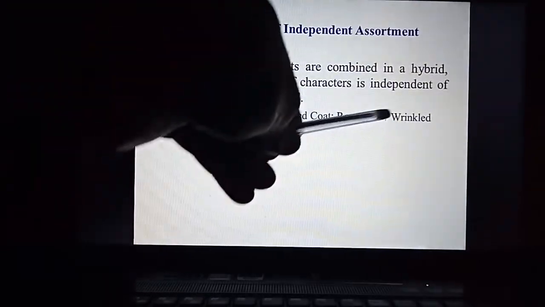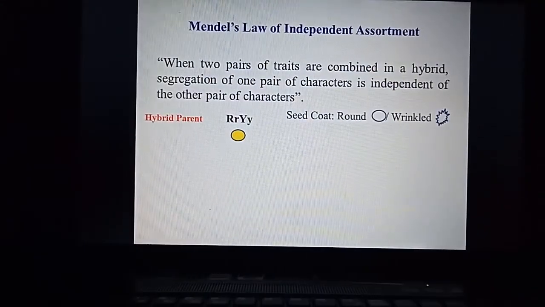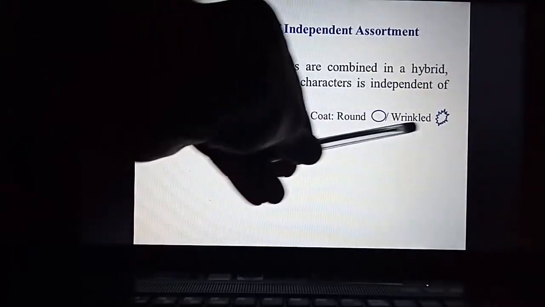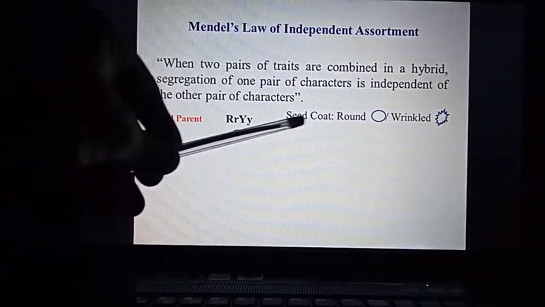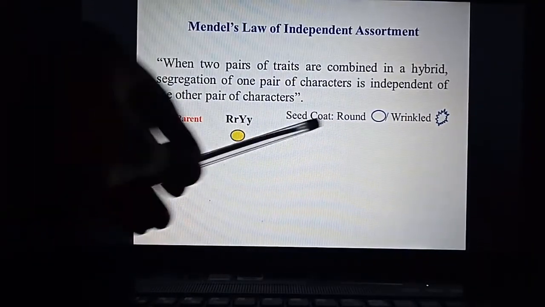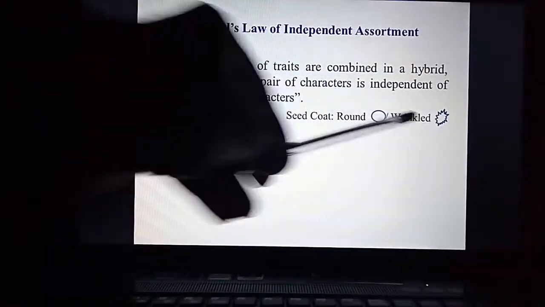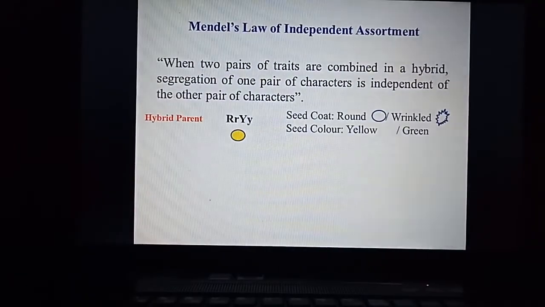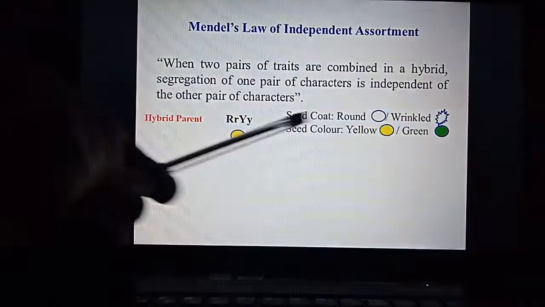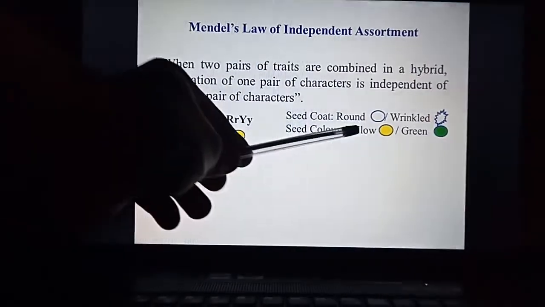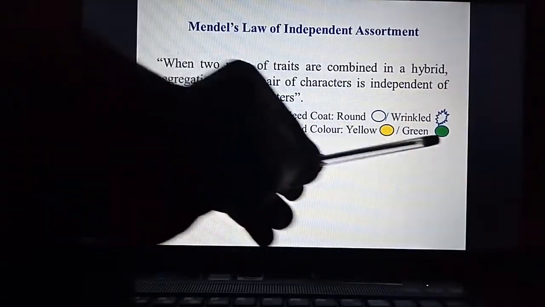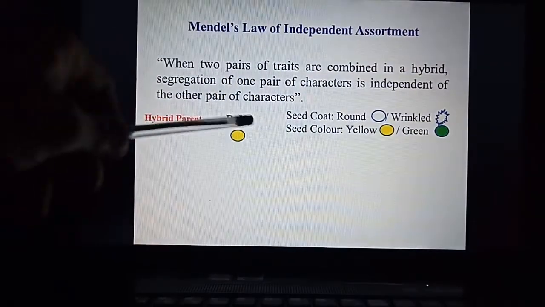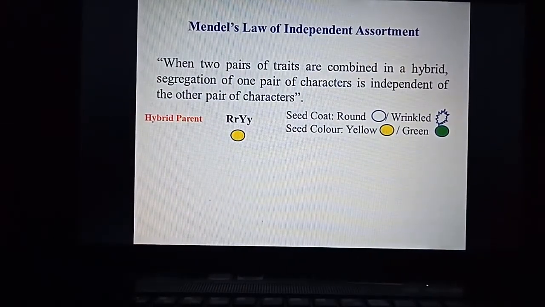The seed coat is round or wrinkled. Here the character is seed coat, capital R is for round, small r is for wrinkled. Similarly for seed color, capital Y is for yellow color and small y is for green color. So this is a hybrid seed.